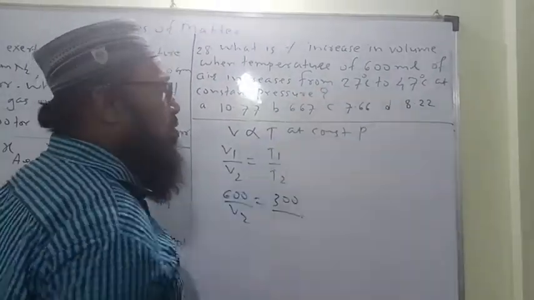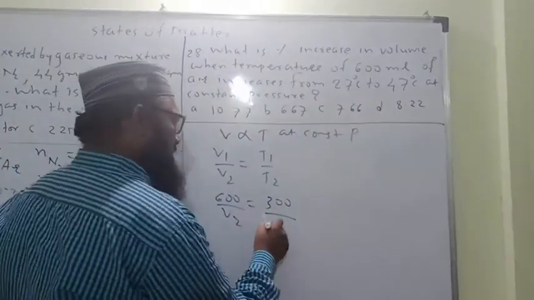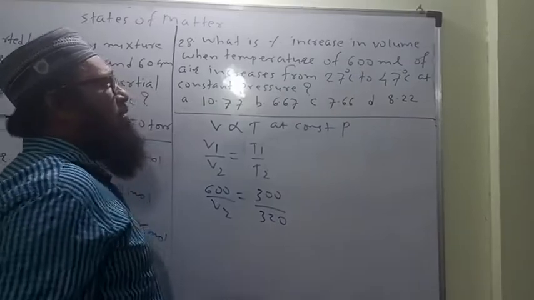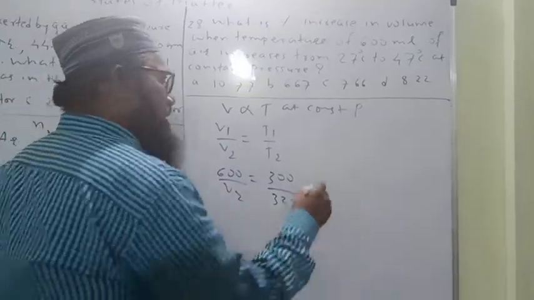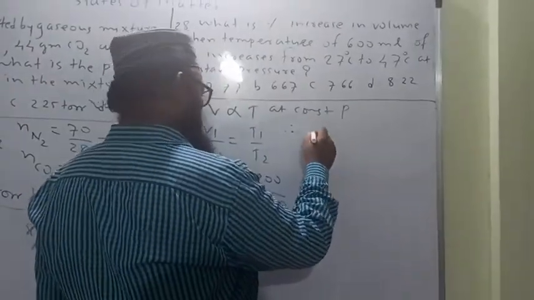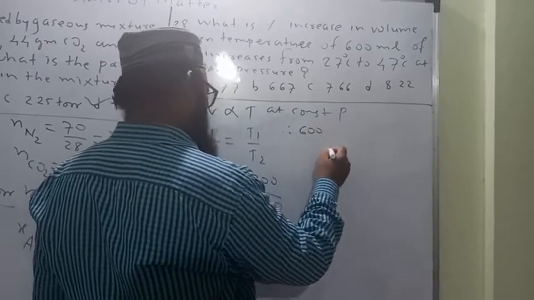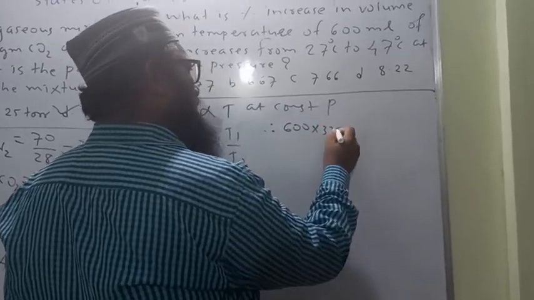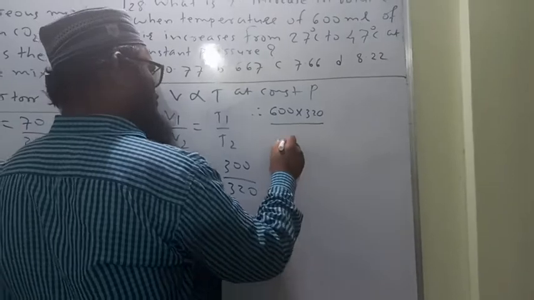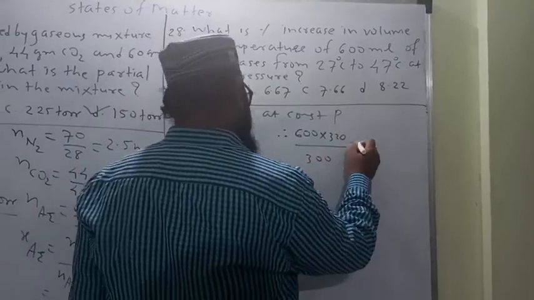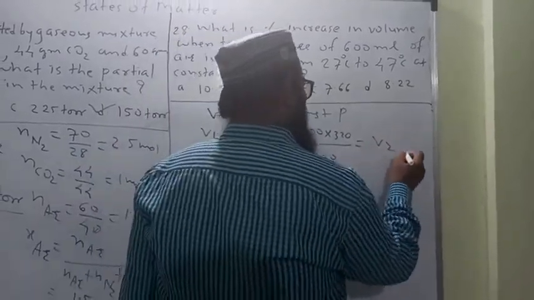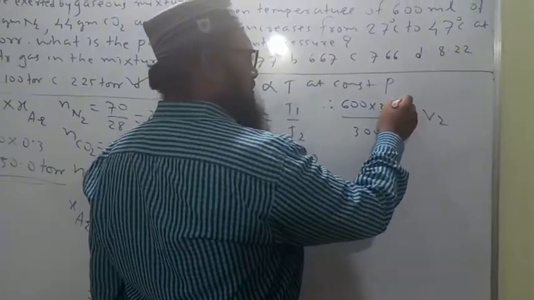Then T2, 47 degrees Celsius, is equal to 320 Kelvin. Then let us solve this one. Therefore 600 into 320 upon 300 is equal to V2.